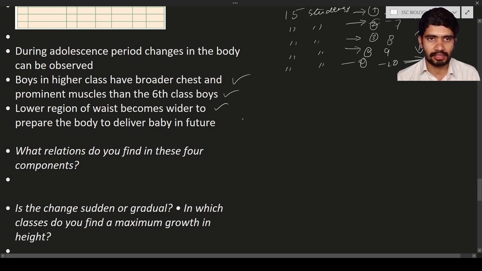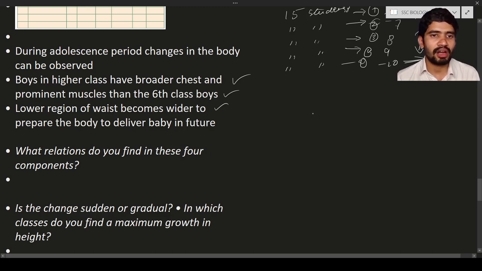It means the girls are going to have the lower waist region, that is nothing but near the hip, become wider. Why? Because in the future, after their marriage, if they want to deliver a baby, that lower waist region should be broader. That is the main reason why the waist region becomes broader, or wider.